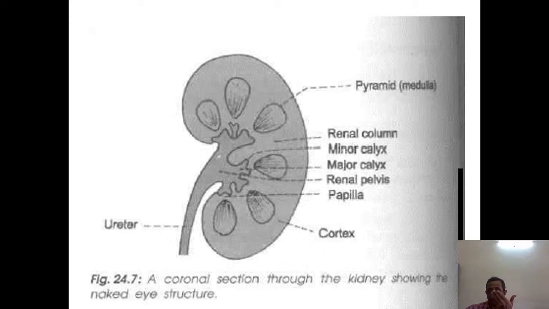So we are seeing the longitudinal section of the kidney, wherein we see a cortex and a medulla. In the cortex the substance is more densely colored, whereas the medulla is paler, wherein we see the pyramids, and in between the pyramids the renal columns. Then we see the minor calyces, then major calyces, and finally the renal pelvis and ureter.